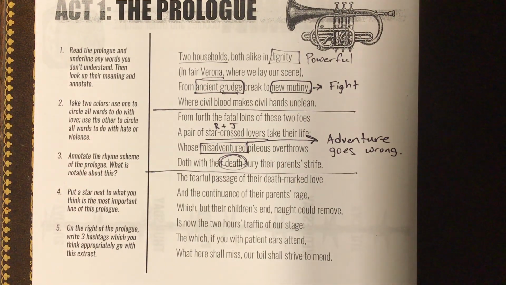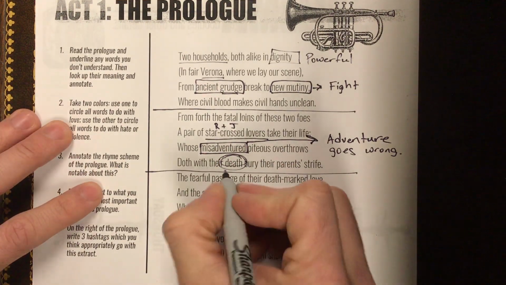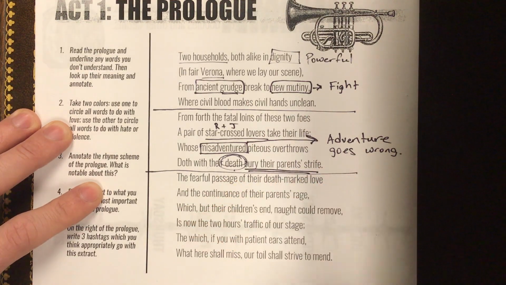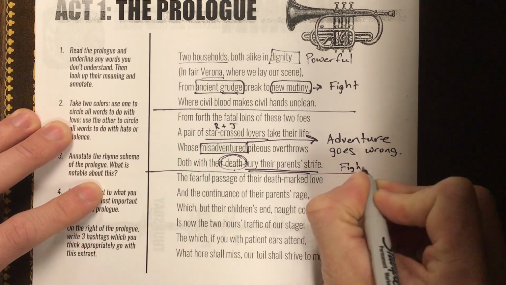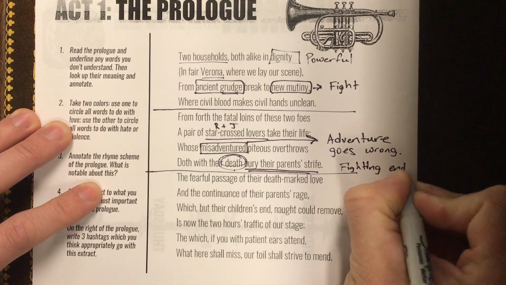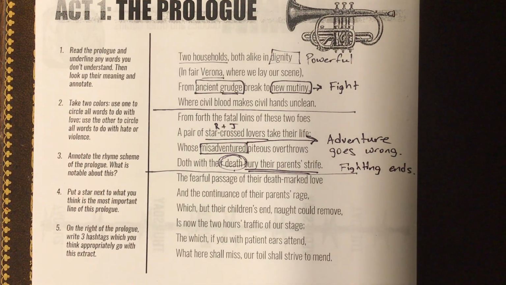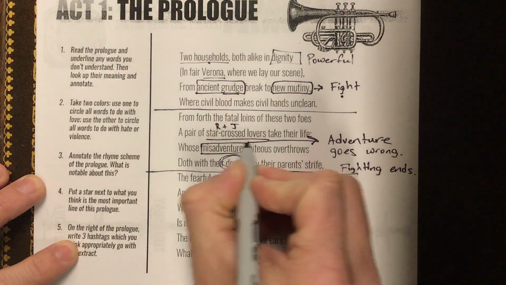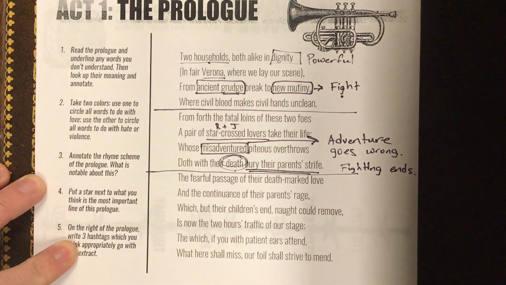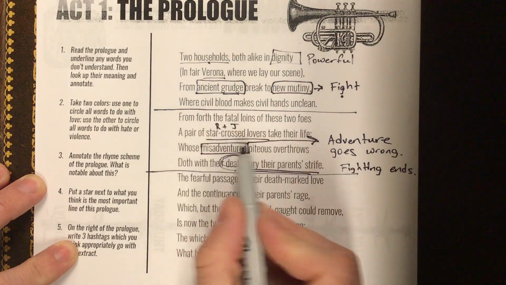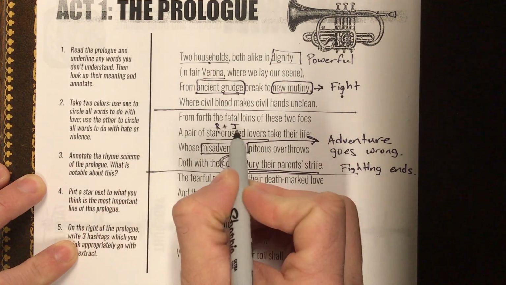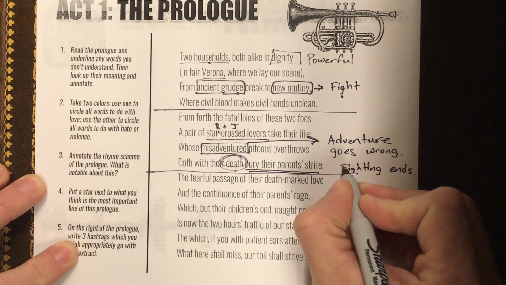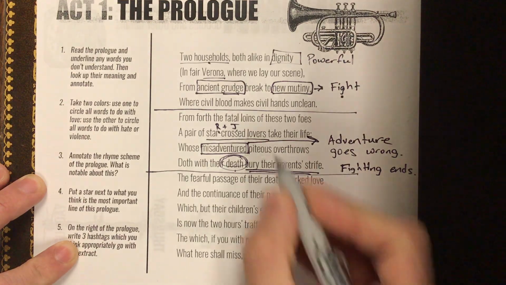Now, Shakespeare does tell us that there's a small positive here. It's through their death that they bury their parents' strife. Now, all this really means is that the fighting ends. Right, so we started off recognizing there's these 2 households. They're in a fight. What are they fighting about? The fact that their kids, one from each household, are in love with each other. And since they don't like each other, they don't want Romeo from one household and Juliet from the other household falling in love with each other. Ultimately, they die, and their death is what brings an end to all the fighting.